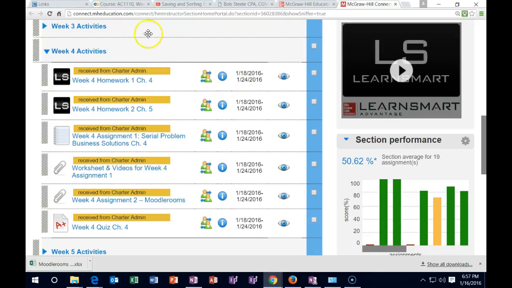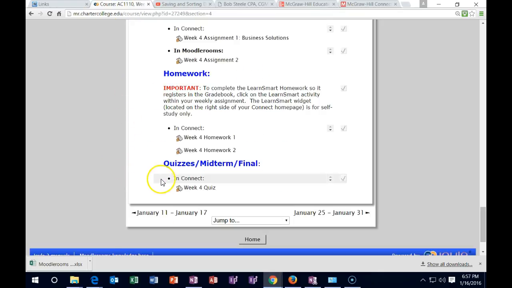Then I'm going to go back to the Moodlerooms, and of course we have the quiz. That will be in Connect as well. That's going to be the last thing. Make sure to do the quiz by Sunday. It can't usually be made up unless there's an unusual circumstance in which you'd have to contact me, and I take that on a case-by-case basis.